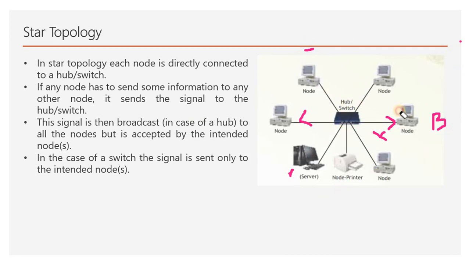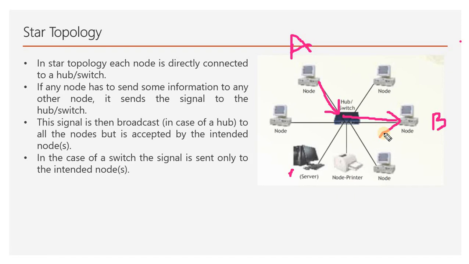In a switch, suppose A wants to send a signal to B. The switch receives the signal from A and only transmits it to the intended destination node. There is no broadcasting in the case of a switch, whereas a hub will broadcast the signal, which is sometimes senseless.